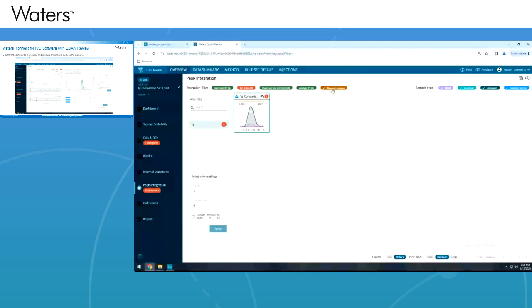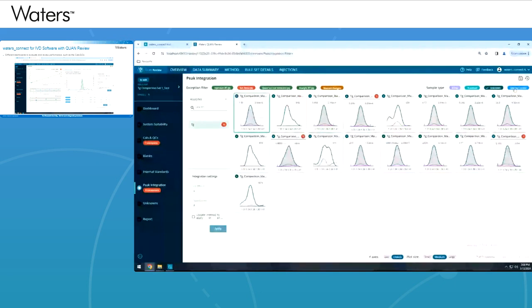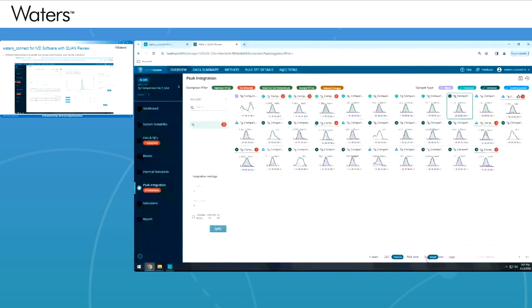And then on the right-hand side, you have the chromatogram associated with those samples. And that chromatogram can be changed in terms of the peak. So it can be manually reintegrated if necessary, or some of those QCs can be ignored effectively.